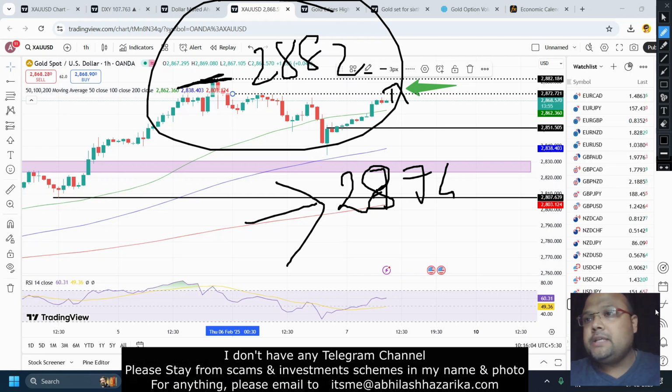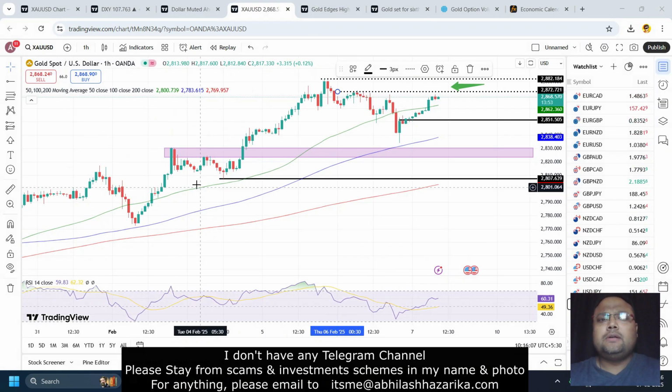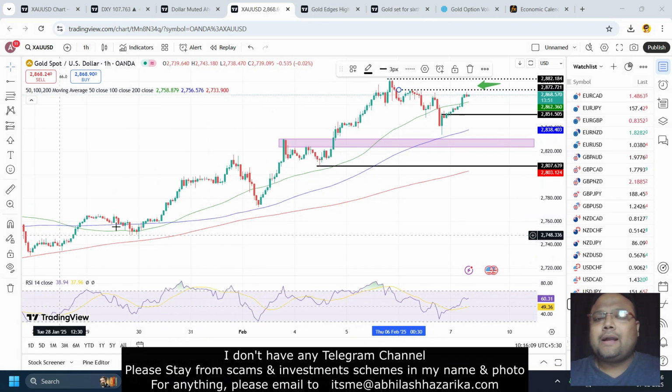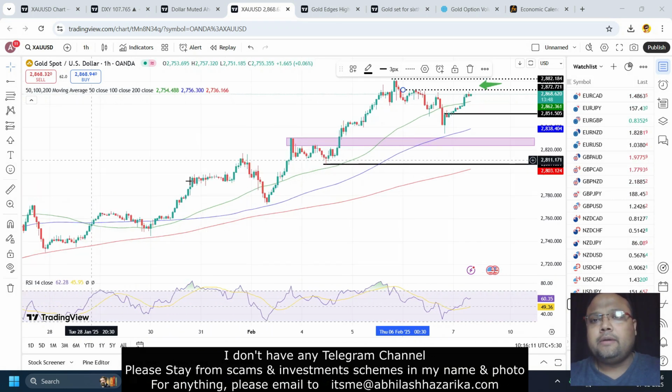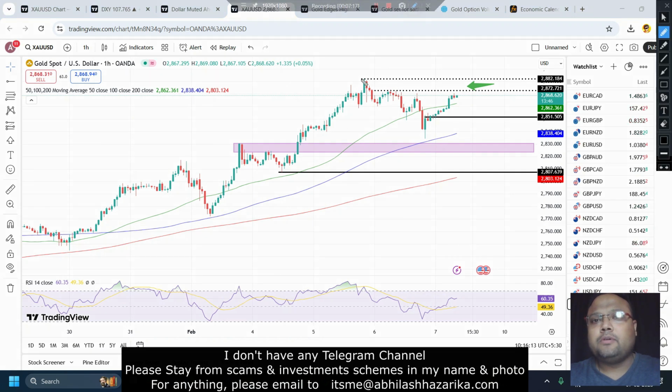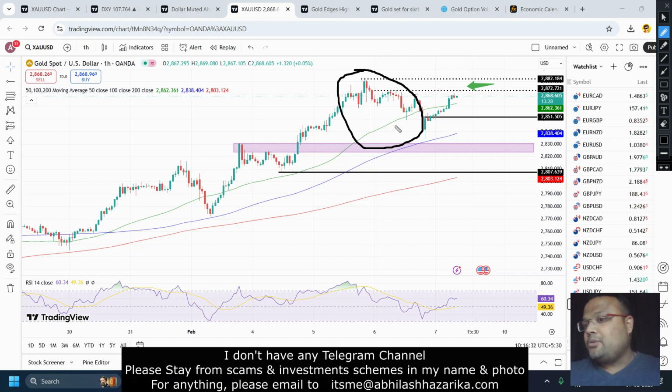But after NFP, please try to follow the trend of the market, because the trend of the market was extremely bullish, and gold was in correction for the last 1 or 2 days. Today we can see that gold is no longer forming lower lows and lower highs. Remember yesterday I told you guys that if gold takes support on 2850, then the next support will not work. So we saw that when gold came to this second support of 2844, as per our expectation, it did not work because the market structure was bearish.